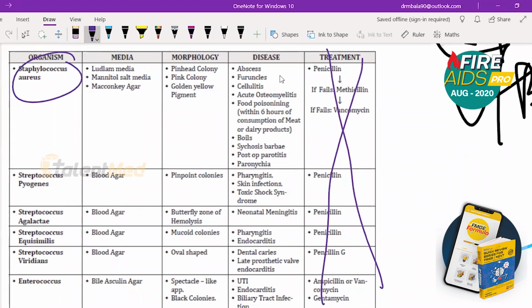Staphylococcus aureus, the medium, the morphology is important. Yellow pigment, pink colony and pinhead colony.